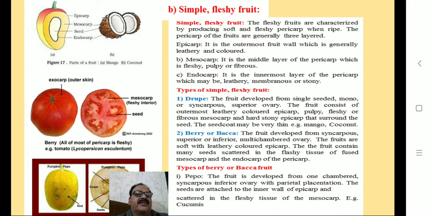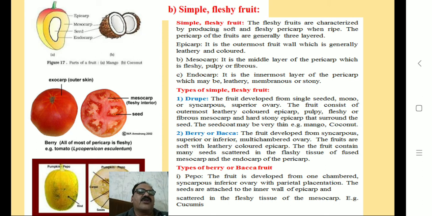There are two main types of fleshy fruits. First type is drupe and second type is berry fruit. First type, drupe fruit. The fruit developed from a single-seeded mono- or syncarpous superior ovary.